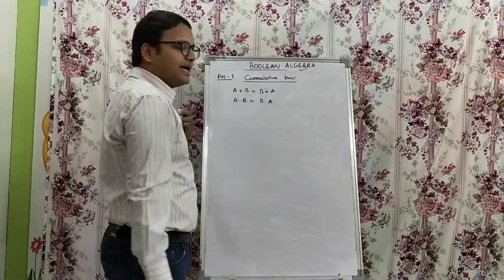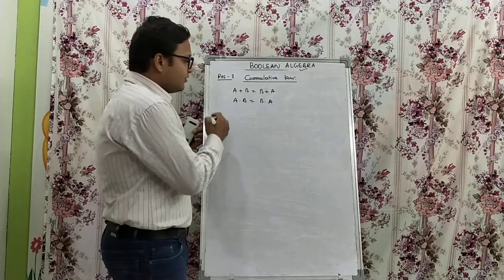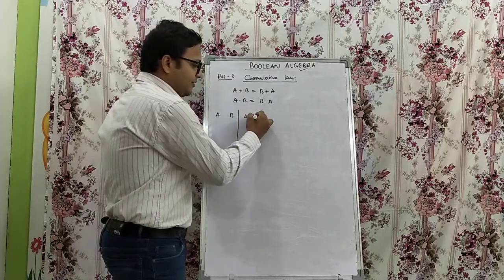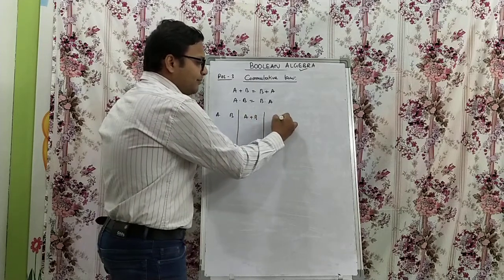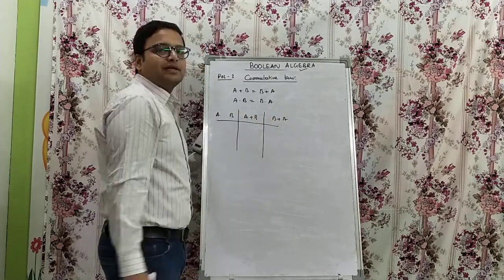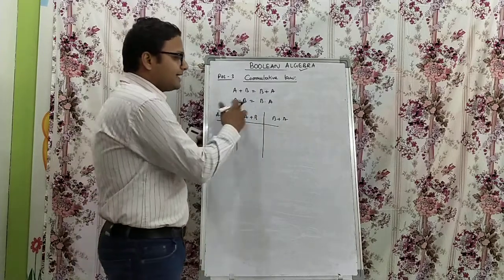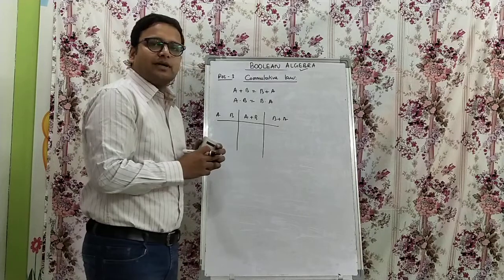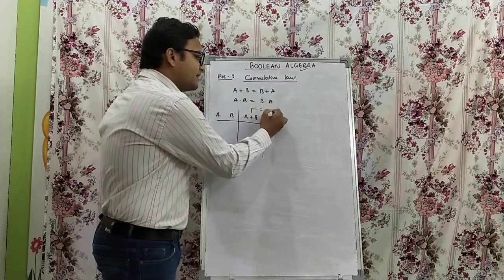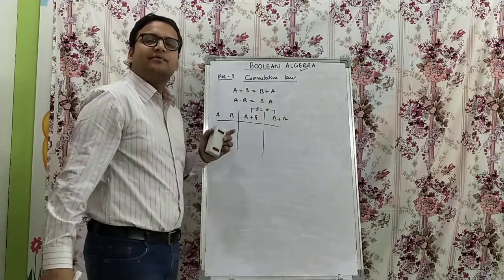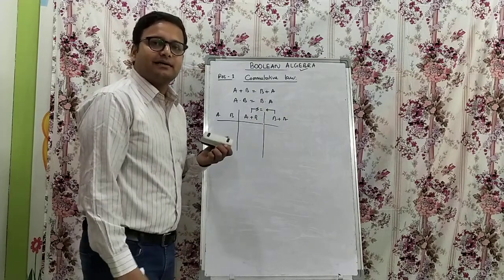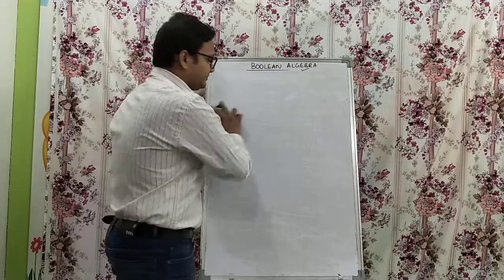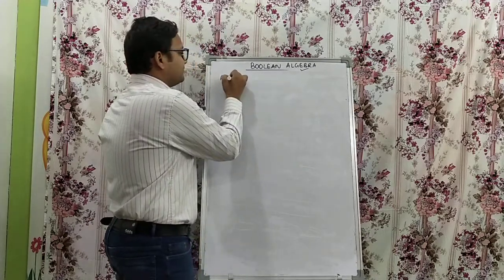We can prove this with the help of a truth table again. This actually has two variables a, b. So you can get a or b, and also you can do b or a. You can prove it, very simple. Any postulate can be proved with the help of a truth table. Finally you can see whether these two columns are equal or not. If these two columns are equal, then the postulate is granted. Okay, so the next postulate is associative law.